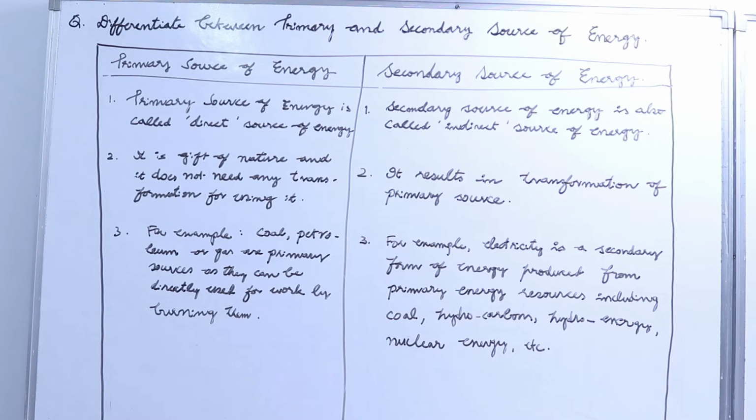And the last example: coal, petroleum or gas are primary sources as they can be directly used for work by burning them. Under secondary source of energy, for example, electricity is a secondary form of energy produced from primary energy resources including coal, hydrocarbons, hydro energy, nuclear energy. All these things we transform. They are not directly coming from nature and indirectly we transform.